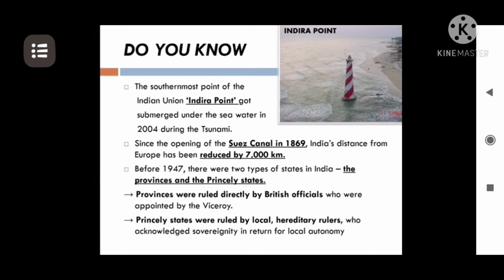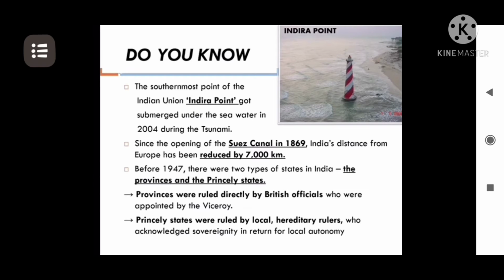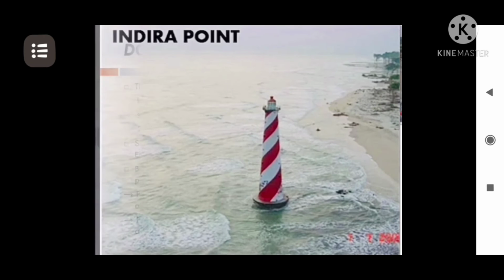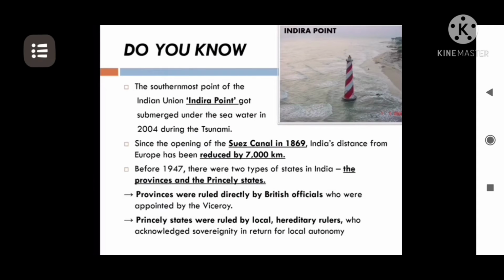As we end the chapter, let's get into some facts. Do you know that the southern point of India is Indira Point? Yes, it's not Kanyakumari, it is Indira Point. In the 2004 tsunami, Indira Point got submerged. So which is the southern point now? Yes, the southern point till date remains Indira Point. A recent study says it is gradually emerging out of the water once again.